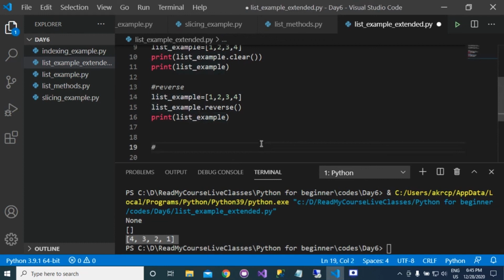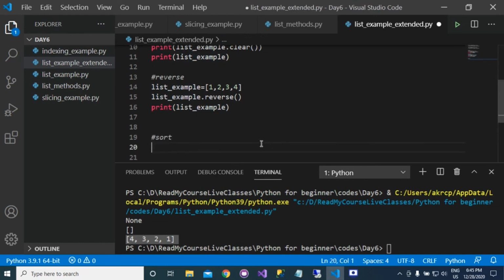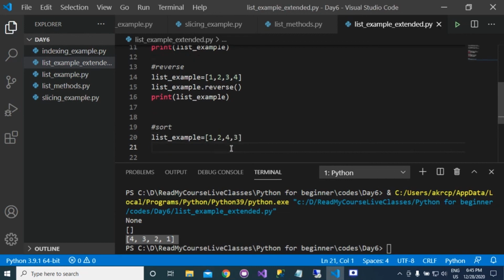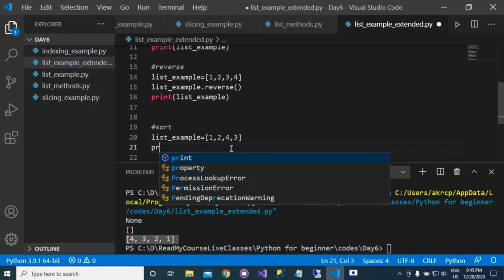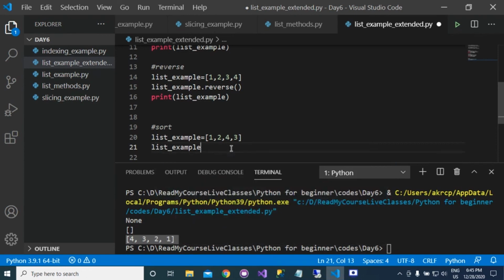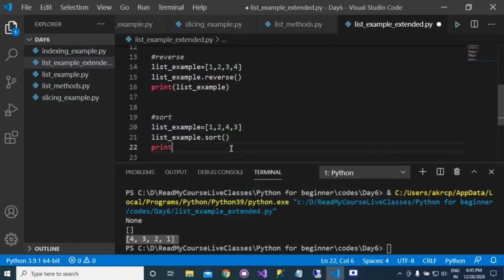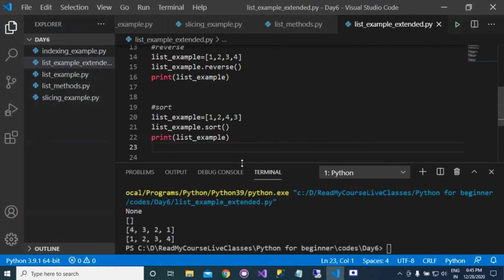Similarly, if you want to sort a list, we have list example 1 equal to 1, 2, 4, and 3. If you want to sort this list in ascending order, then you can use the sort method. Then if you print this, you will get the values sorted. So here you can see that the output is 1, 2, 3, 4.